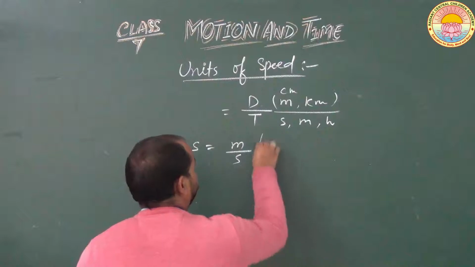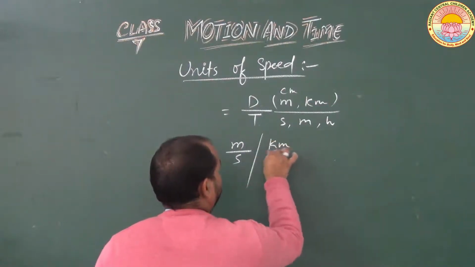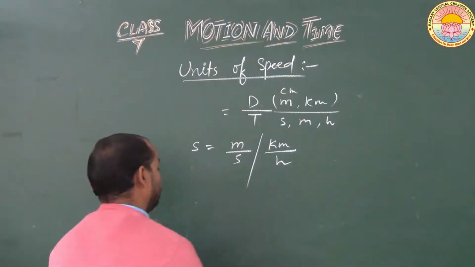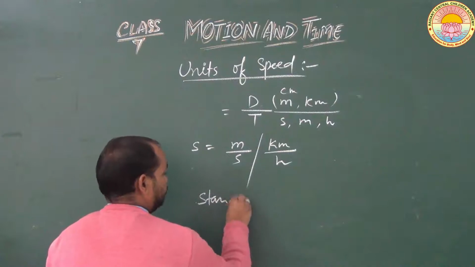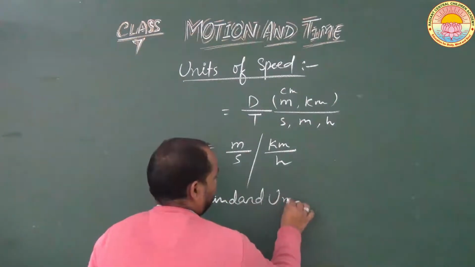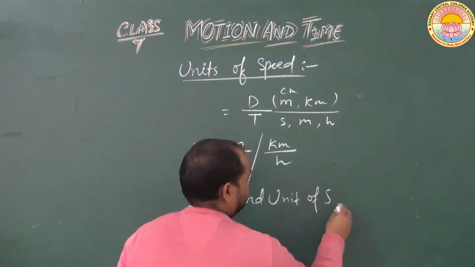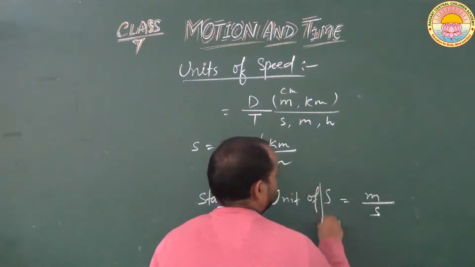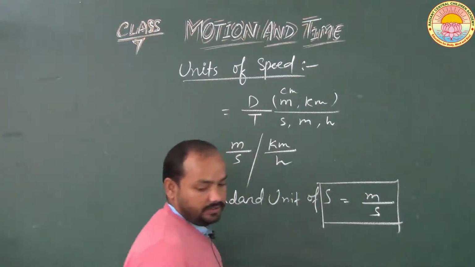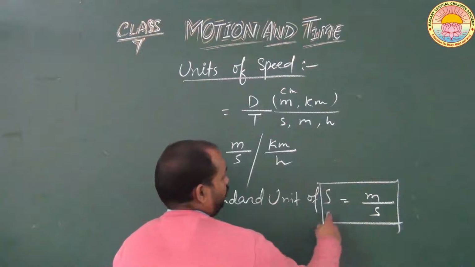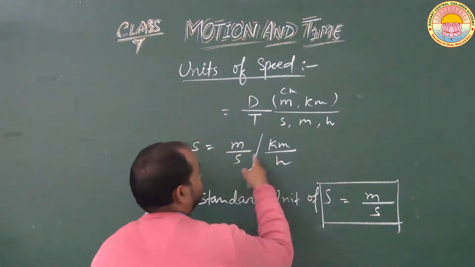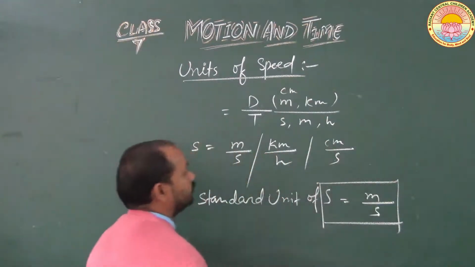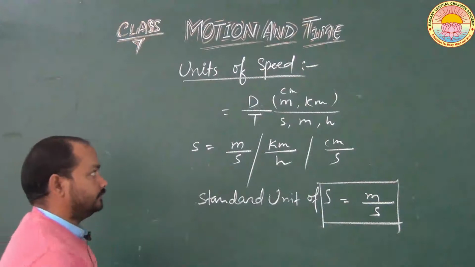meter per second or kilometer per hour. These will be the units of the speed, and the standard unit of the speed will be meter per second. This is the standard unit of the speed, meter per second. The other units of the speed will be kilometer per hour or centimeter per second. These will be the units of the speed.